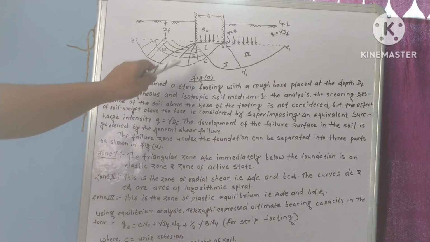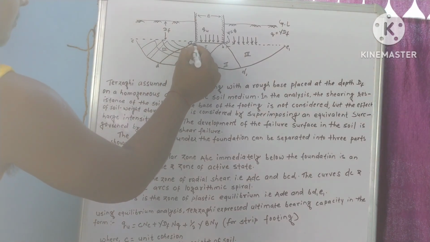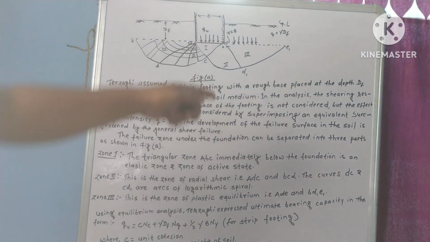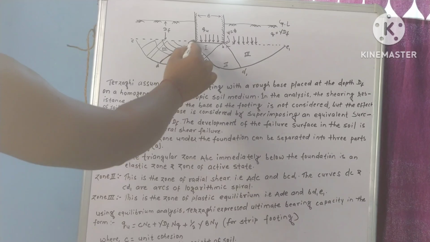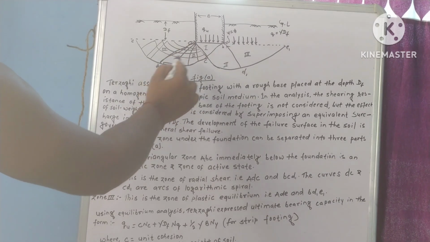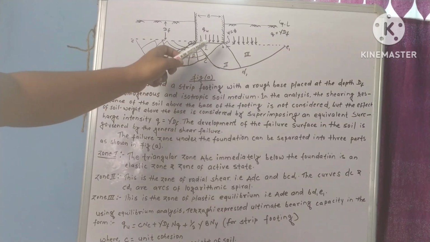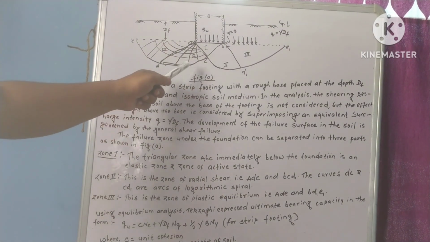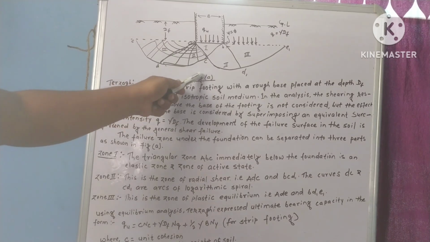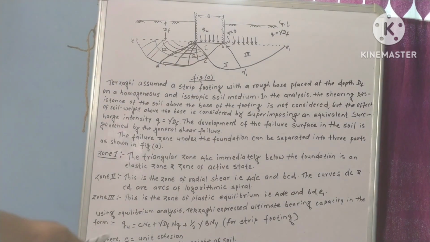Zone 2, ADC, and also BCD1, is the zone of radial shear. The curves DC and CD1 are arcs of a logarithmic spiral.